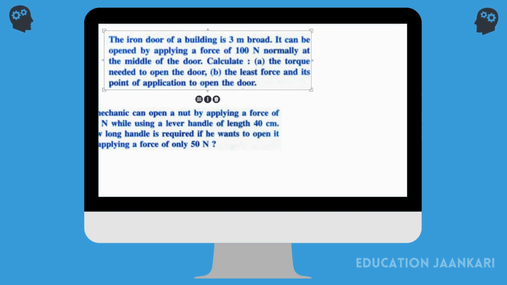And the least force and point of application? The least force needed will be 50 Newton, and the point of application will be 3 meters. Why is it 3 meters? Because that is the maximum it can be, since that's the width of the door. Okay, that is correct.